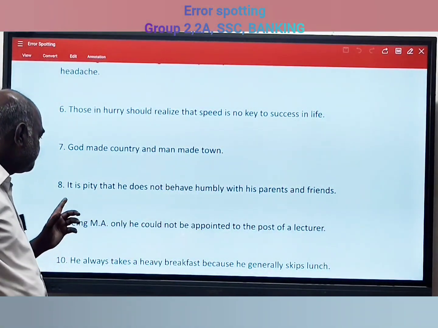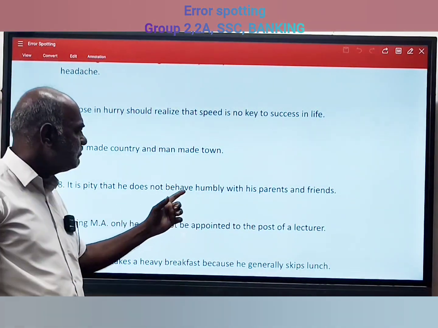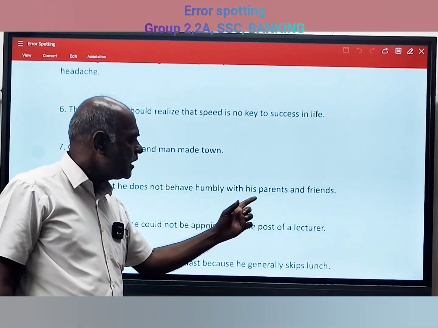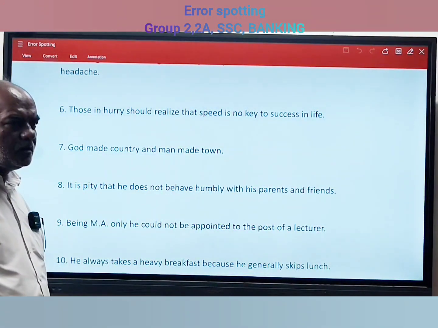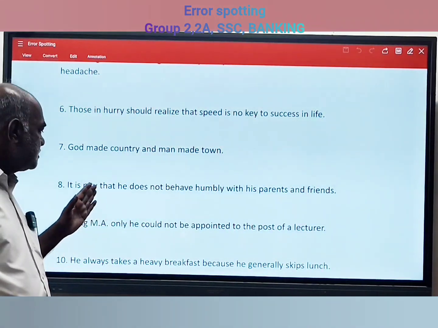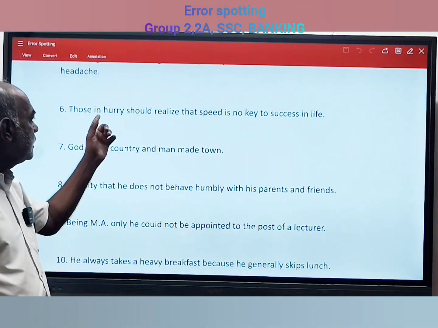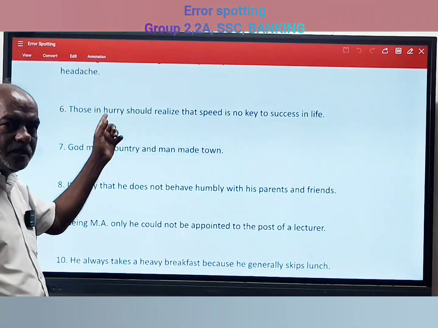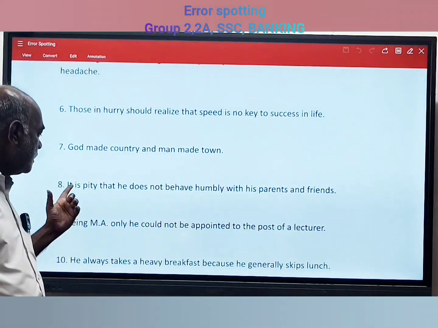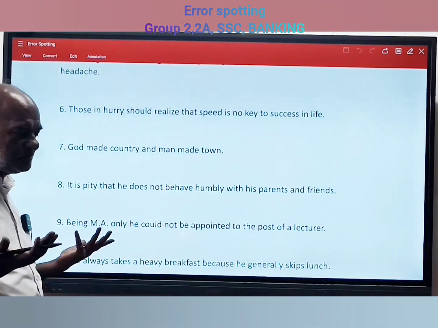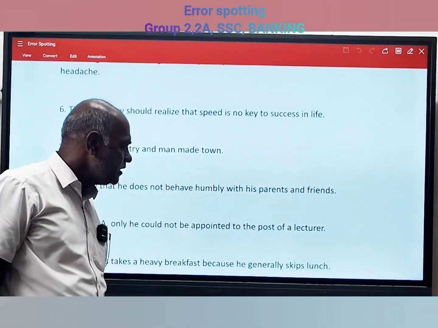The next one: it is pity that he does not behave humbly with his parents and friends. So here generally, when that word "pity" comes, we have to add that "a." Before, in the term hurry, we added that "a." Then here also, that term pity, we have to add that "a." It is a pity that he does not behave humbly with his parents and friends.